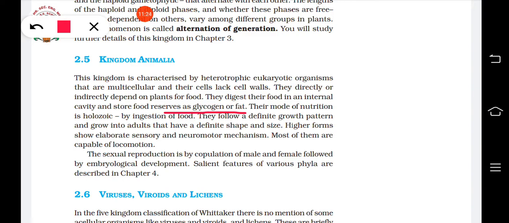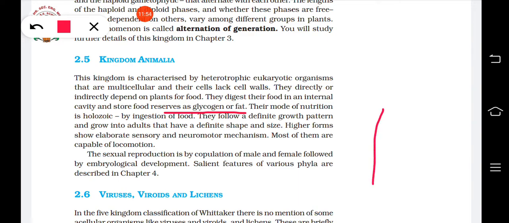Human beings may vary a little bit, taller or shorter, but an average size or shape is there. For human beings the size and shape will be the same, and an elephant's size and shape will be different from a human being's. So their size and shape will be definite after their growth, understood?